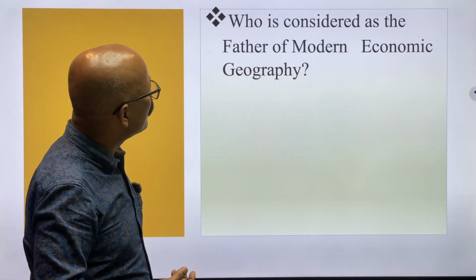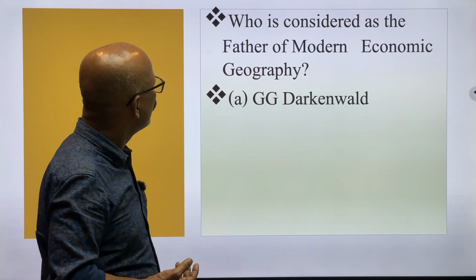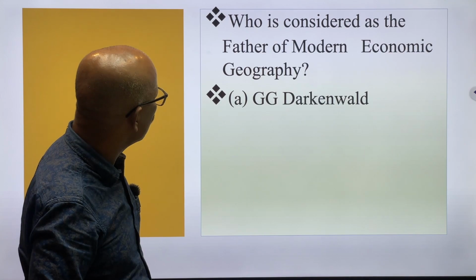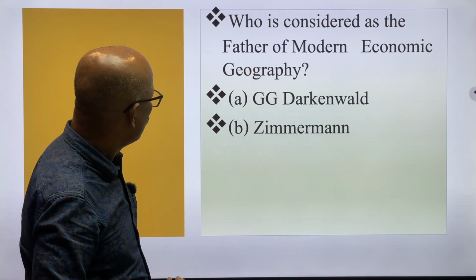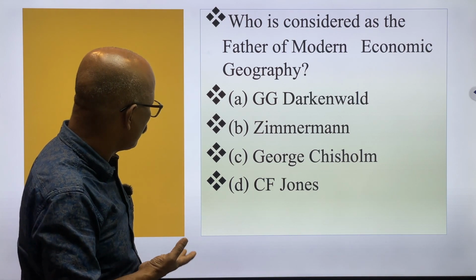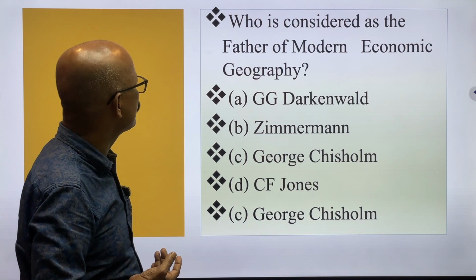Who is considered as the father of modern economic geography? It is already answered. There are 4 options. So the answer will be C. Okay, C is the correct answer.